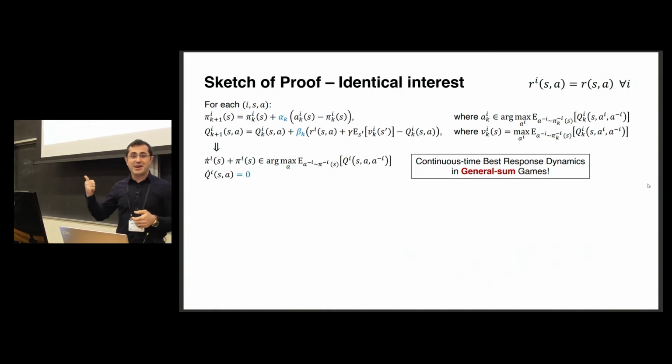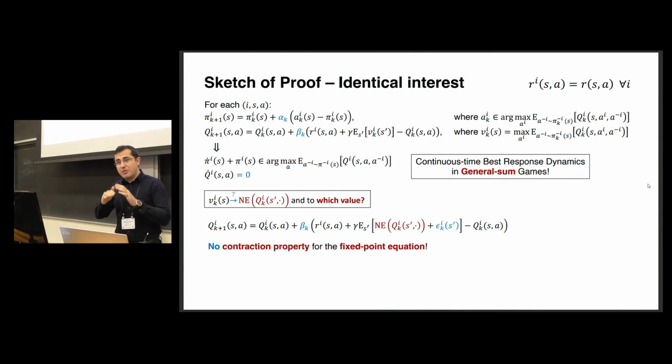On the other hand, in the identical interest case, it is more challenging. Why? We can, again, follow the same steps. Again, the time derivative of the Q will be 0. But the issue is, will it also become identical interest in time, asymptotically?